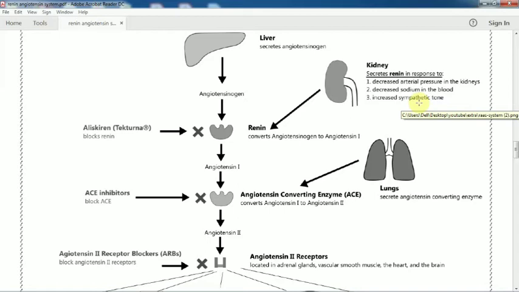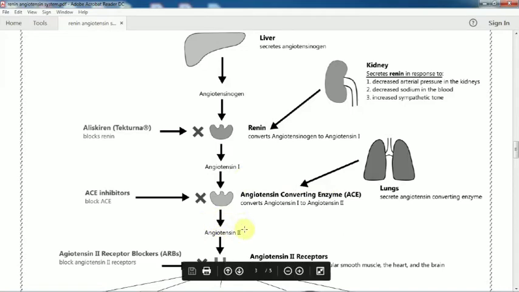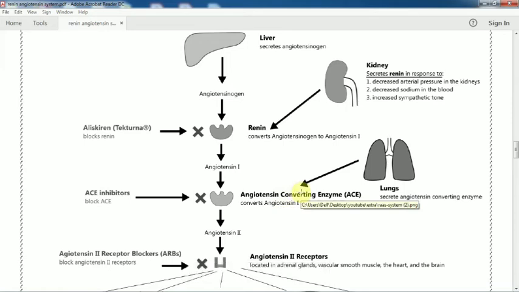So in the presence of renin, angiotensinogen is converted to angiotensin 1, and angiotensin 1 is similarly converted to angiotensin 2 in the presence of angiotensin converting enzyme, which is secreted from the lungs.